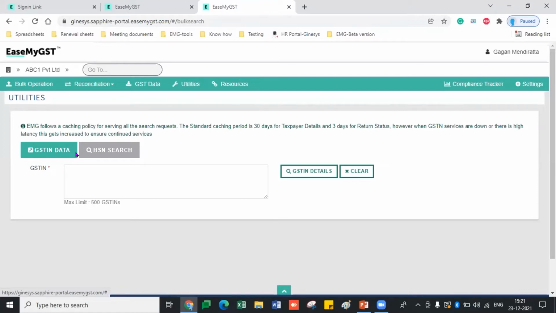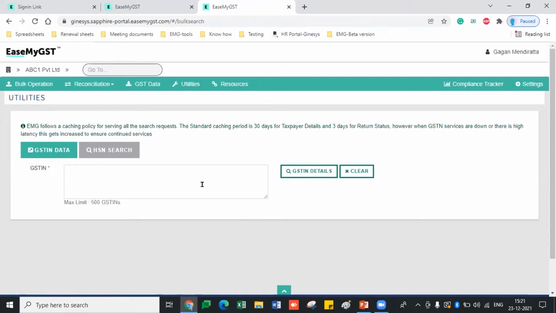All the details of the counterparty GSTs, meaning PAN, addresses, business addresses, all the details along with the filing details as well, whether the counterparty has filed quarterly or monthly, with the latest counterparty filing return history, whether they have filed financial year 2021 to 2022, all the returns, filed or not filed. You just have to copy paste your GST numbers. There is a limit of 500 GST per time, and you will get an Excel format in which you will get all the details from the GST and filing perspective.